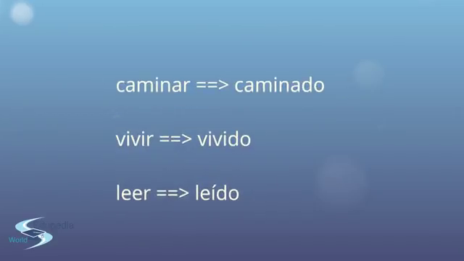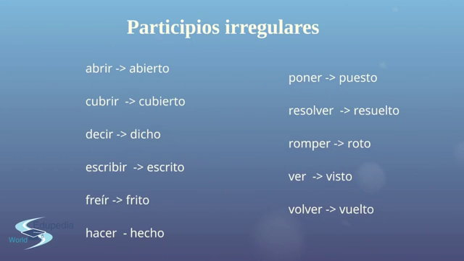For example, let's see some examples. Caminar, to walk, the participle would be caminado. Vivir, to live, vivido. Leer, to read, leído. Caminado, walked. Vivido, lived. Leído, read. We also have it in English, right? And that's for the regular verbs.